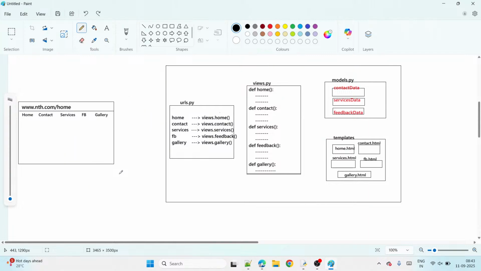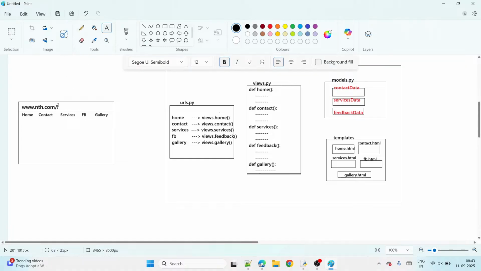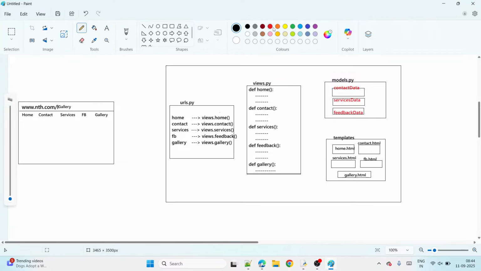Next, suppose let's try some other name, guys. Now, in the class, everybody is following me, right? In the class right now, all of you are following me. In the class, is everyone following me, guys? Let's take for example some gallery. Okay, I am giving gallery, guys. I am giving a request gallery, or click on the gallery. Anyone, no problem.